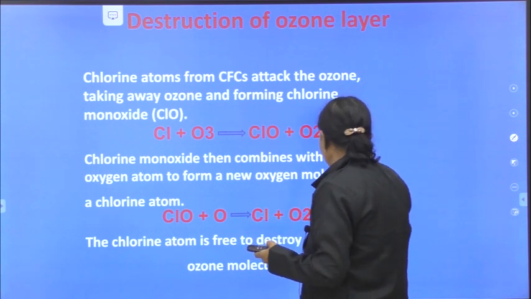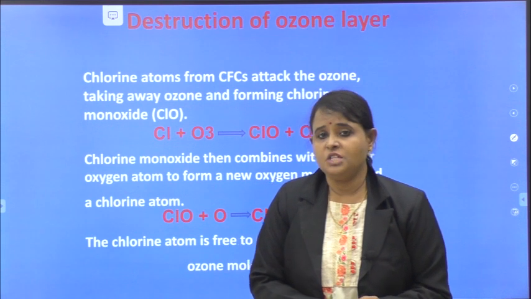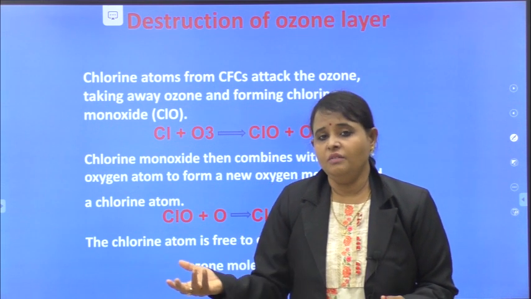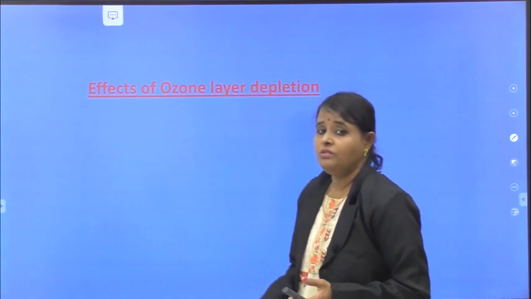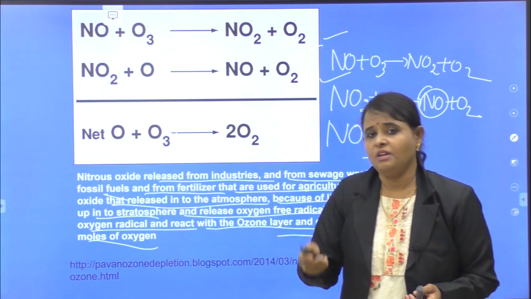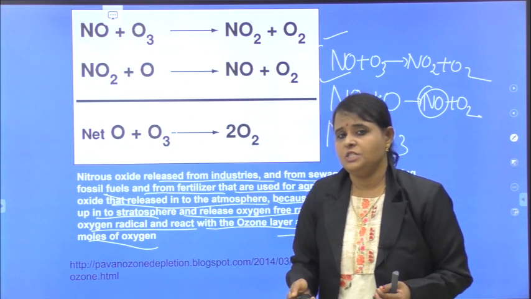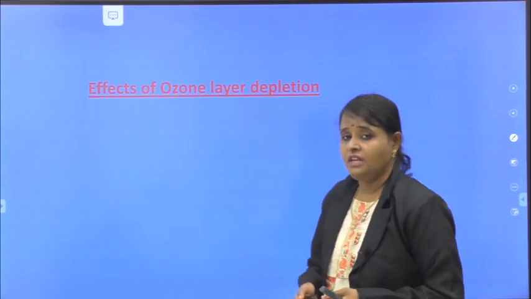If they ask you to explain the mechanism of ozone depletion, you have to explain how chlorine reacted with ozone, how nitrous oxide reacted with ozone. This is about the mechanism of ozone depletion. Okay, so now let me explain effects of ozone layer depletion.